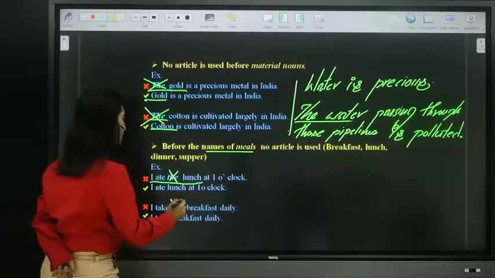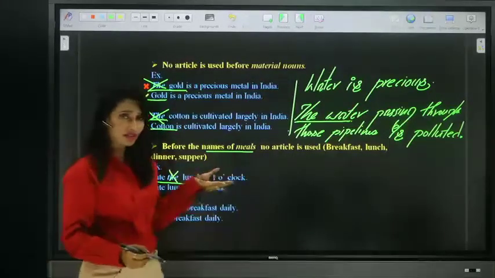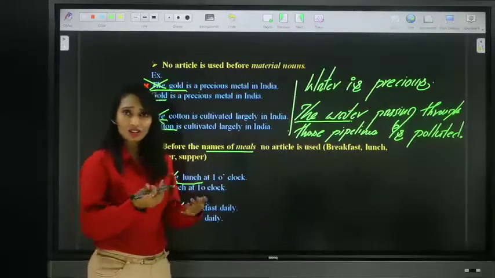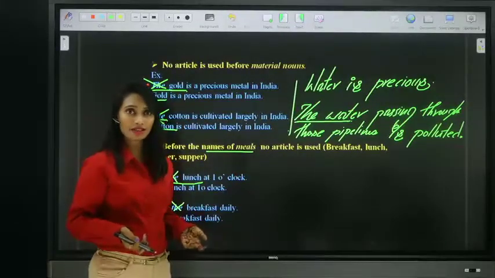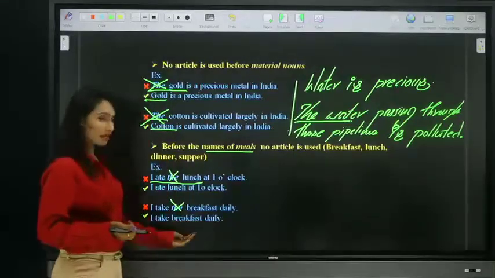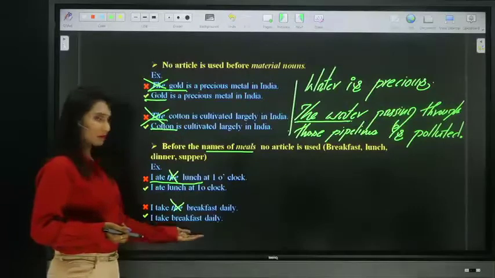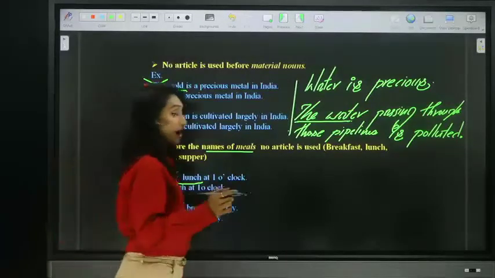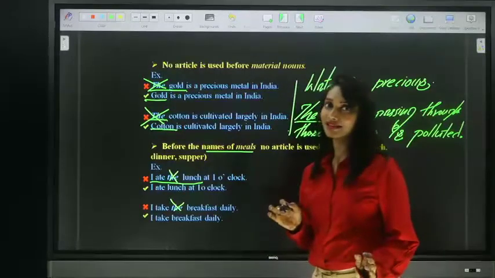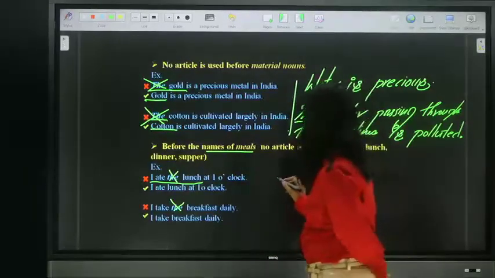I ate the breakfast daily. How can you eat the same breakfast daily? Once you ate, you cannot eat it again, right? So you cannot say the breakfast daily. I ate breakfast daily. I take breakfast daily. That is okay. However, when we are particularizing a particular meal, you can use definite article the, like